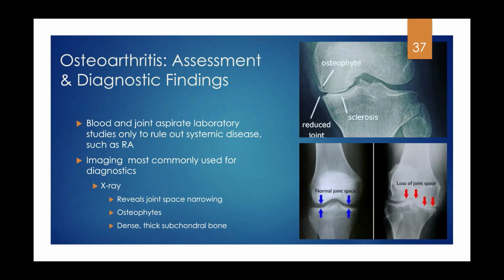Again, you can kind of see from this picture, once I've lost that cartilage and I start having issues with my synovial fluid, and you can see in the other picture how now I've got that big osteophyte, that bone spur, that then causes the joint space narrowing. So then I have bone on bone in these individuals. You'll see those osteophytes, and you'll see dense, thick subchondral bone. That's the bone underneath the cartilage, and it will thicken with OA because it's trying to do whatever it can to help cushion the blow between those two joints.